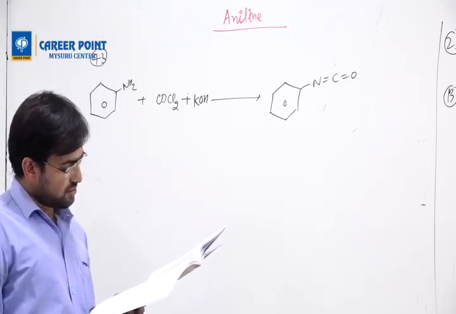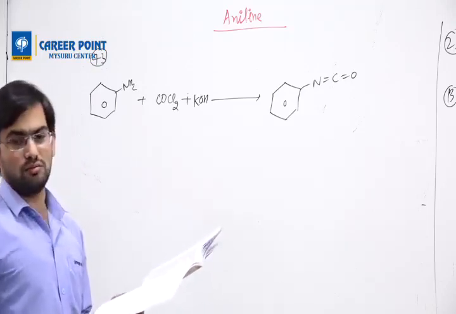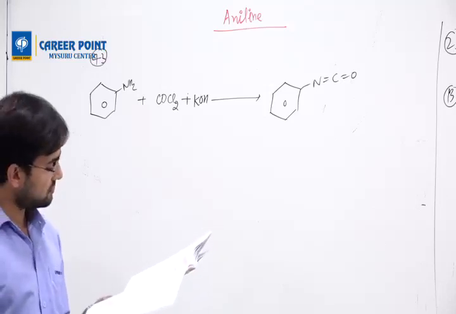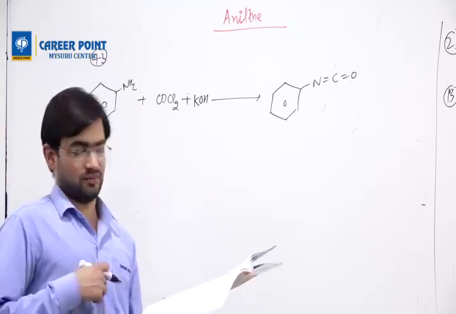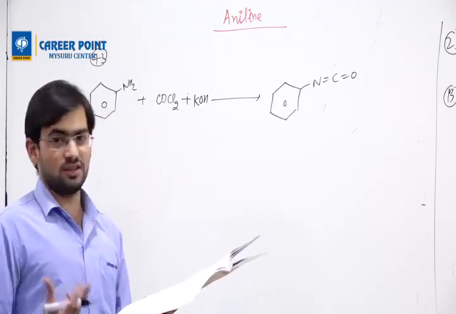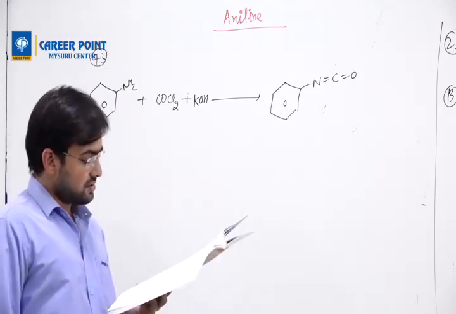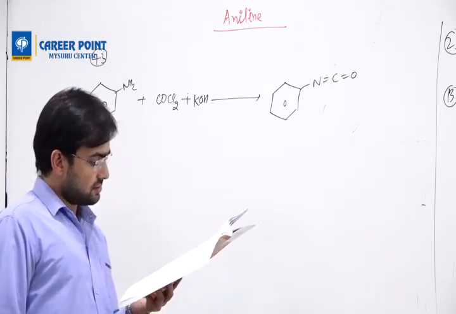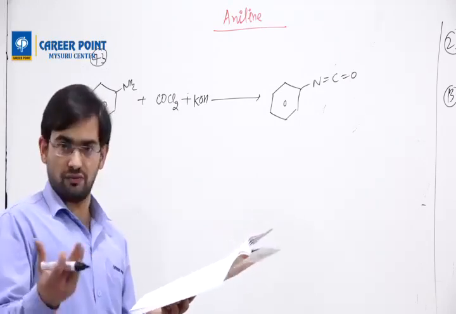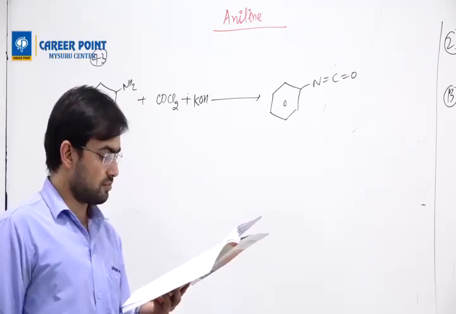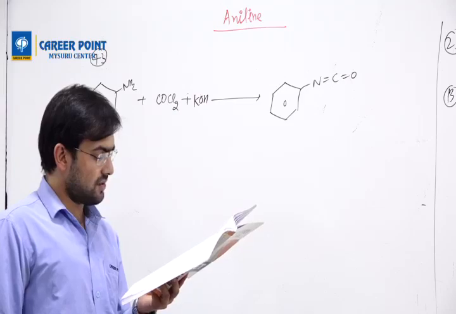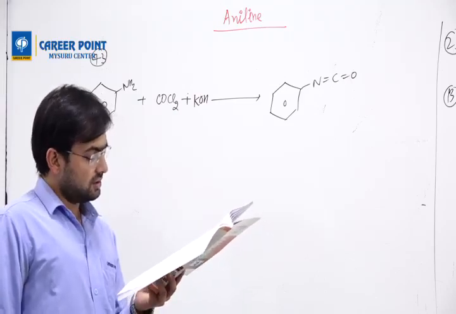C6H5CONH2 plus Br2 and KOH. That is called the Hofmann bromamide reaction. It will form a primary amine. So first it forms a primary amine, which is an aromatic compound. Second is C6H5NHCOCH3